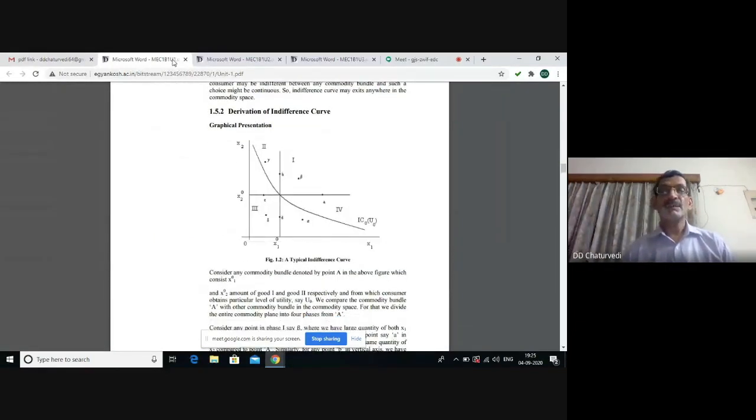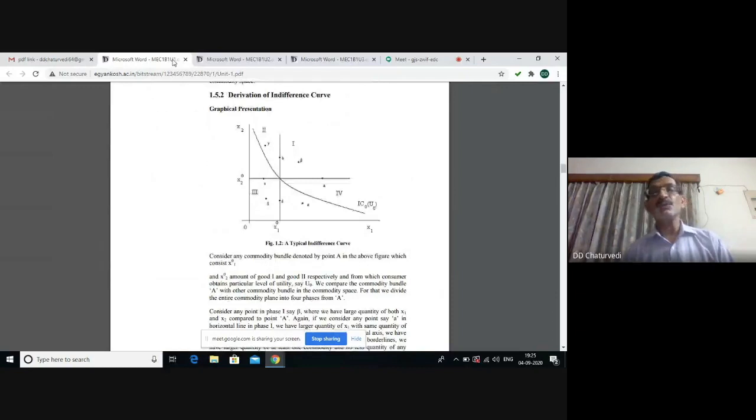If you look at figure number 1.2, you will find that we can divide this figure into 4 parts. In the first part, we are having more of everything, more of both the commodities. So all such combinations lying in the first part will be preferred to any point lying on the indifference curve. In part 3, the consumer is having less of both.